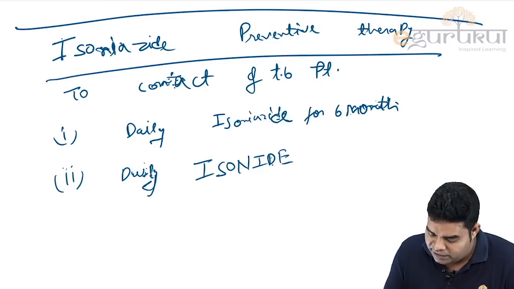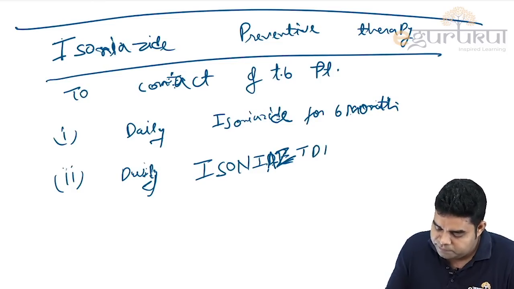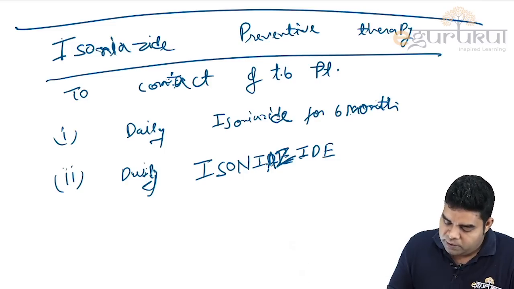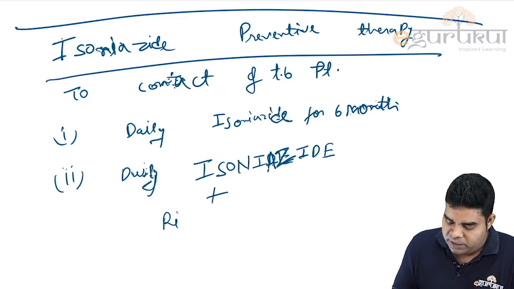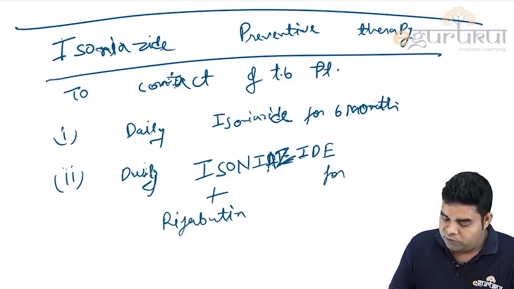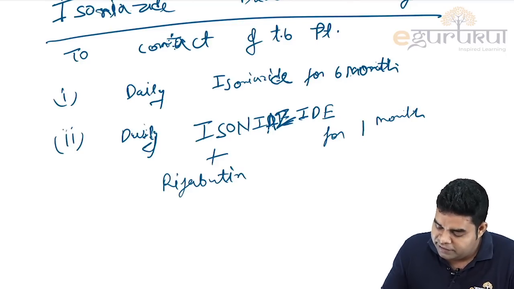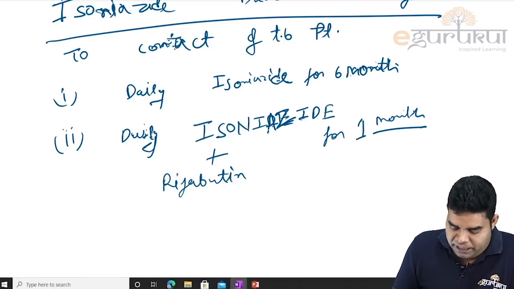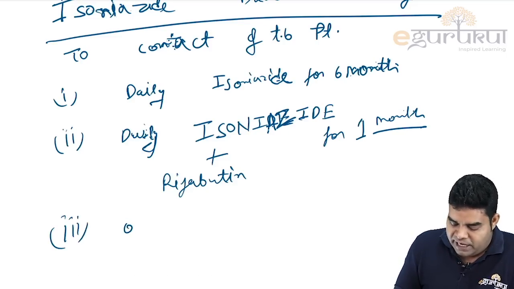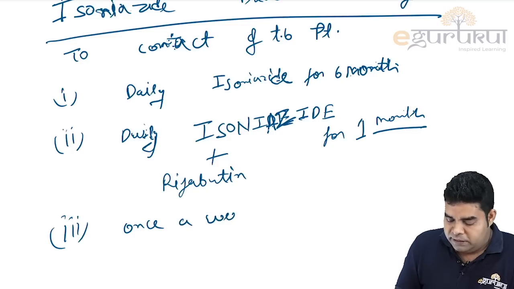Daily isoniazid, okay, plus rifabutin for 3 months. Sorry, for only 1 month. Why am I writing 3 months here? Because if they are giving it daily, then it is for 1 month. But if it is given once a week, then it is for 3 months.